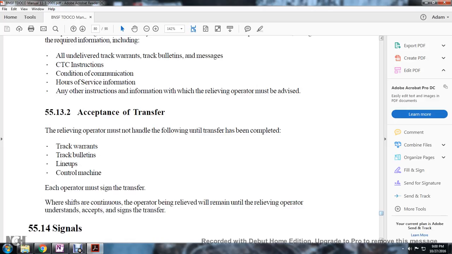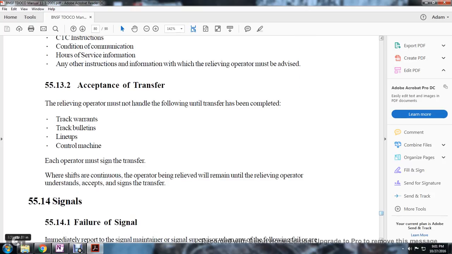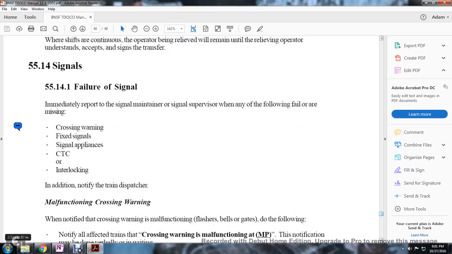5.13.2 Acceptance of the transfer. The relieving operator must handle the following until the transfer has been completed: track warrants, track bulletins, lineups, control machine. Each operator must sign the transfer, which shows the continuous operators being relieved and remain on duty, operating, understanding, acceptance, and signing of the transfer.